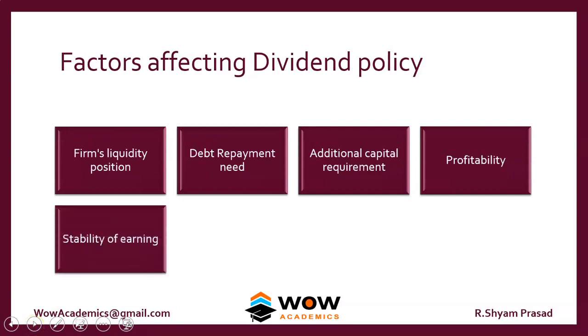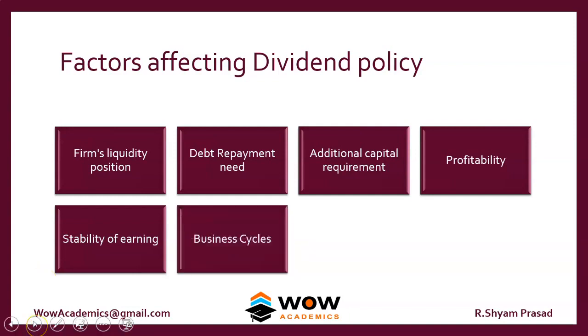Stability of earnings. There are few companies, like FMCG companies such as Hindustan Unilever and Nestle, or mining companies like Neyveli Lignite Corporation or Coal India. These companies have very stable earnings, so they can go in for a constant payout ratio or constant payout ratio with growth. Other companies cannot go for this kind of model.